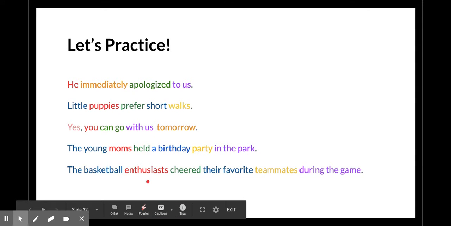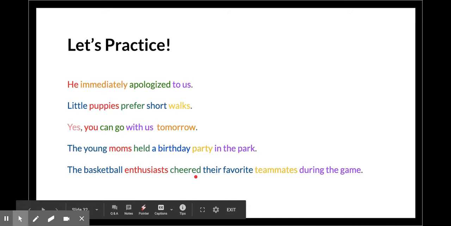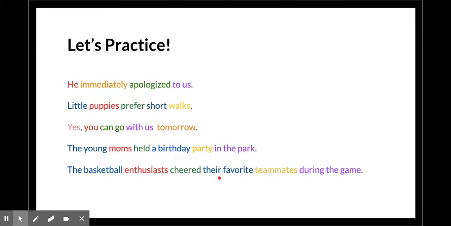The basketball enthusiasts cheered their favorite teammates during the game. Enthusiasts is the subject or noun. What did the enthusiasts do? They cheered. What kind of enthusiasts? Basketball enthusiasts. Basketball is the adjective. What kind of teammates? Favorite. Favorite teammates. Articles are adjectives. Their, which is a possessive pronoun, is also an adjective.